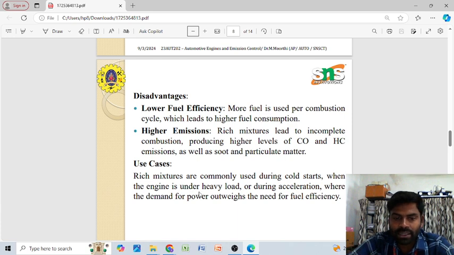The application is that rich mixtures are commonly used during cold starts, when the engine is under heavy load, and during high acceleration, where the demand for power outweighs the need for fuel efficiency. So in applications where we require more power, we can go for the rich air fuel mixture. When we require higher fuel efficiency, we can go for the lean air fuel mixture. So these are the applications, advantages and disadvantages of the rich air fuel mixture and the lean air fuel mixture. Thank you.